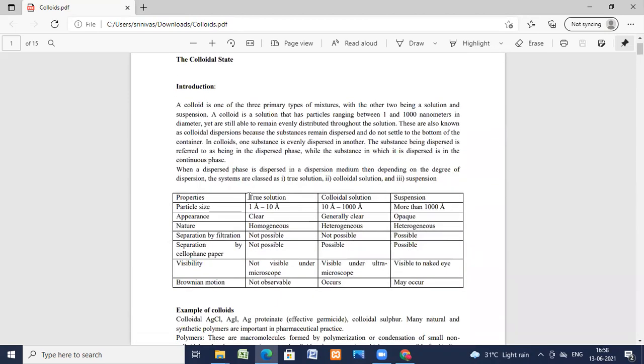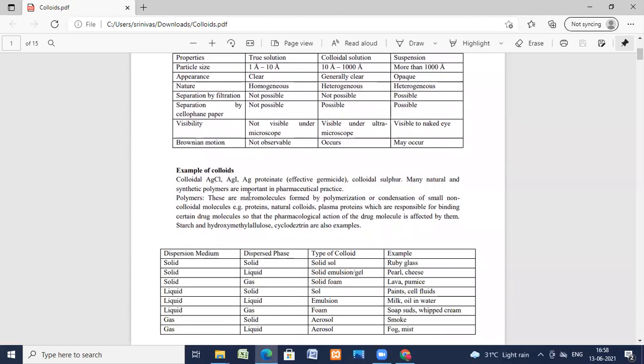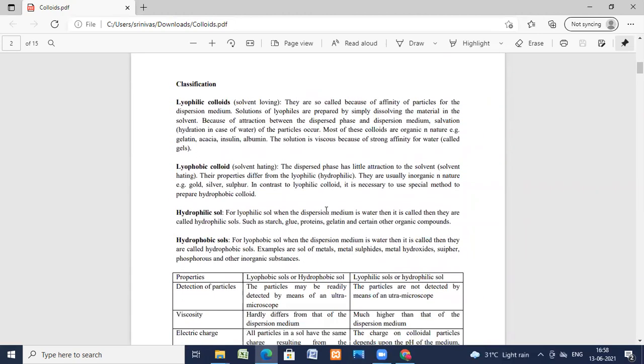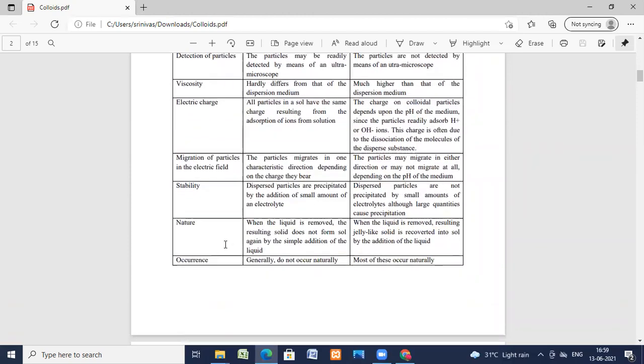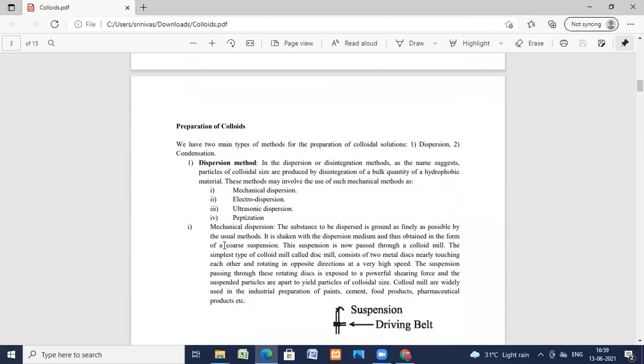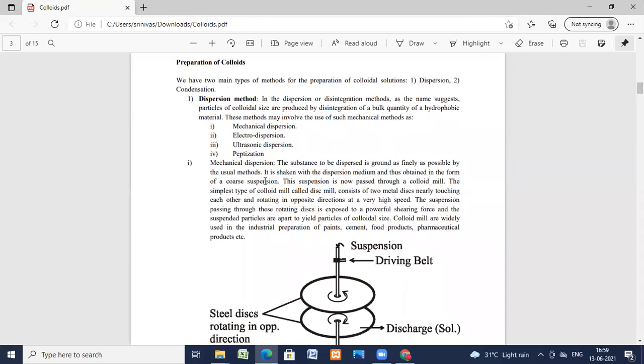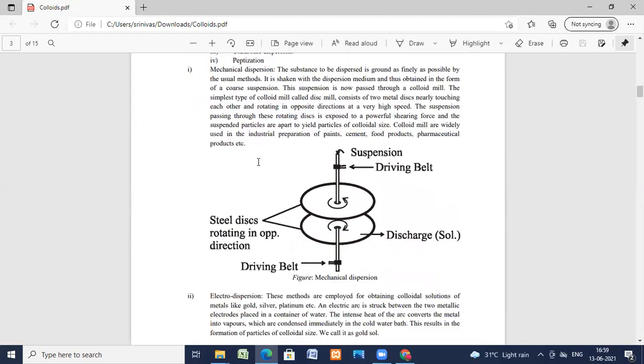So colloid, three types of mixtures: true solution, colloids and suspensions. Examples also, depending on the dispersion medium and dispersed phase, what is the type of colloid and what is the example, we have seen. Now coming to the classification: lyophilic colloids, lyophobic colloids, hydrophilic colloids and hydrophobic sols. And the preparation of colloids I have also explained: dispersion method and condensation or chemical method. In the dispersion method, we have seen mechanical dispersion, electrodispersion, ultrasonic dispersion and peptization.